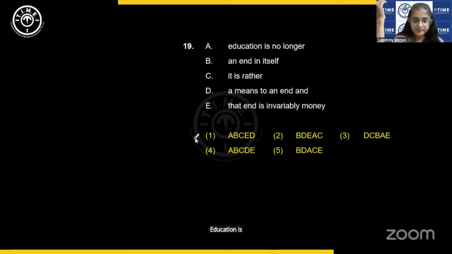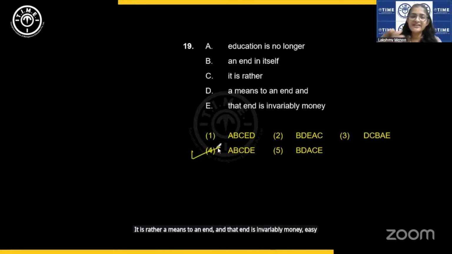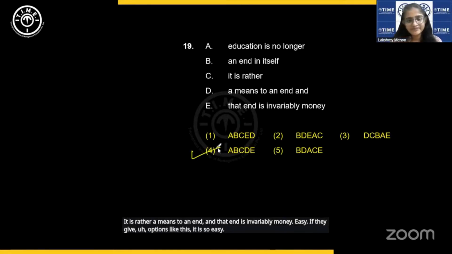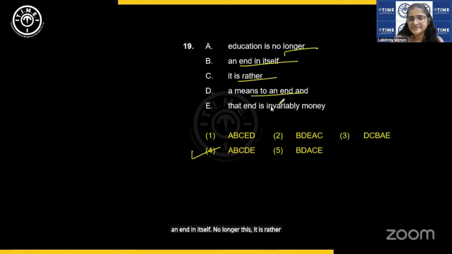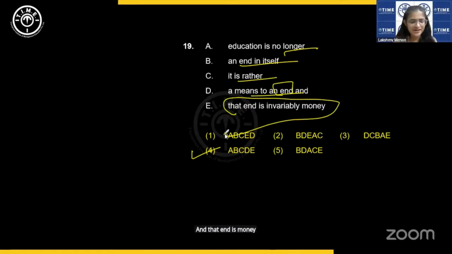Education is no longer an end in itself. It is rather a means to an end, and that end is invariably money. Easy. If they give options like this, it is so easy. Right? There can't be any other order. No longer an end in itself, no longer this, it is rather that. And here there is an end, and that end is money. Very logical, nothing to explain in any other option. There is no other possibility, right? Okay, I hope you're getting it.